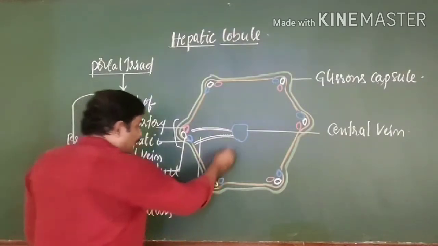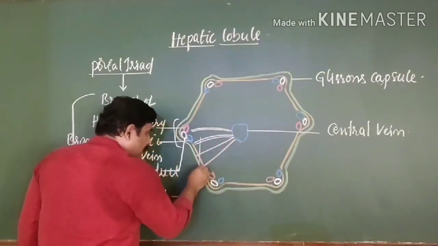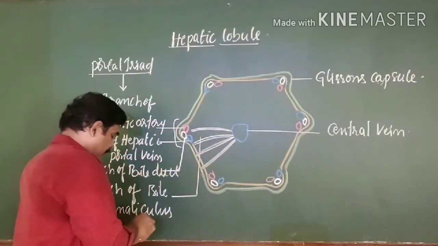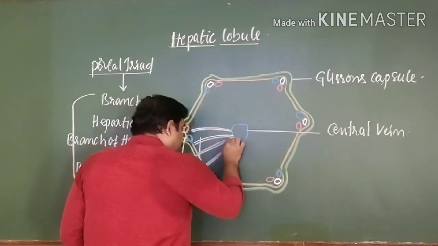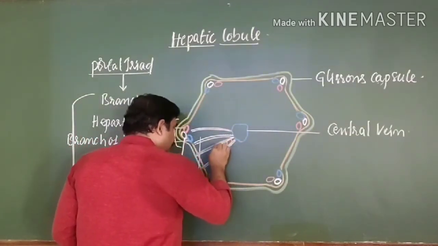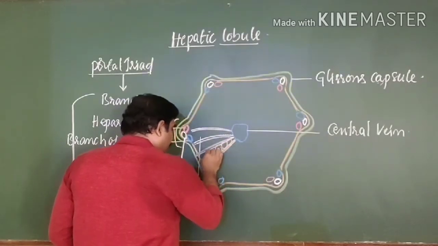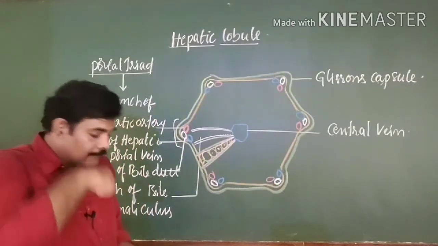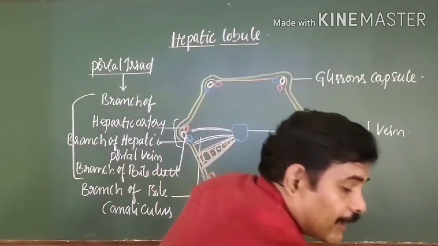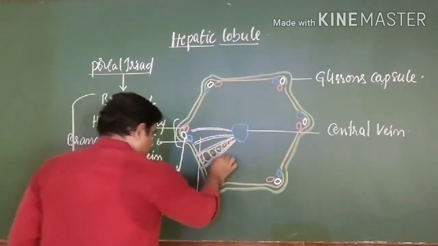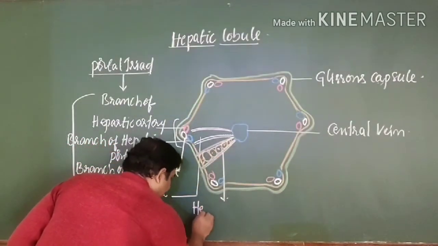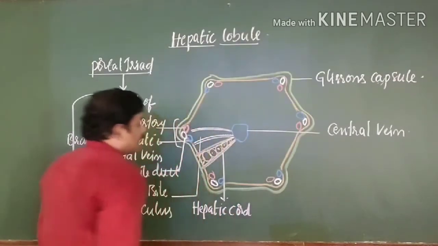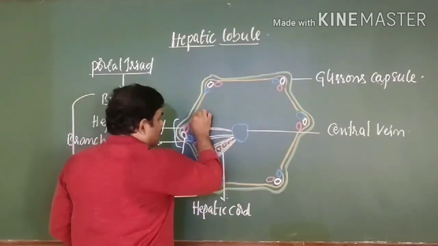Canaliculus. There you can see all the hepatocytes are arranged in cords. Within the cords, all these hepatocytes are present. These are all the hepatocytes that I am drawing now. When you see all these, they're arranged in a cord manner. So these are hepatic cords. Many such hepatic cords are present.